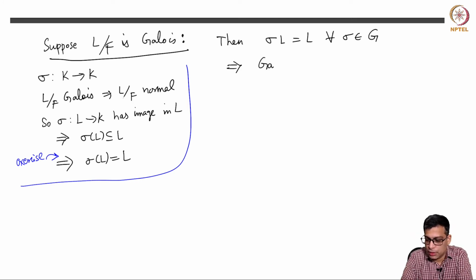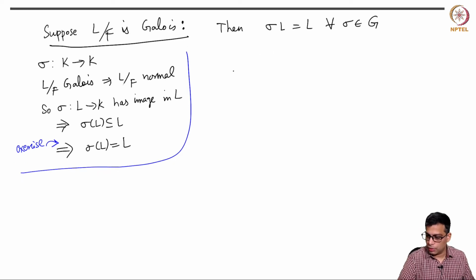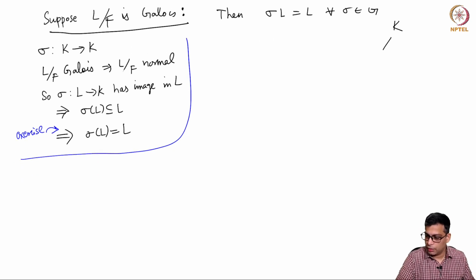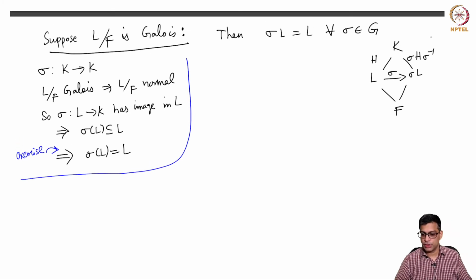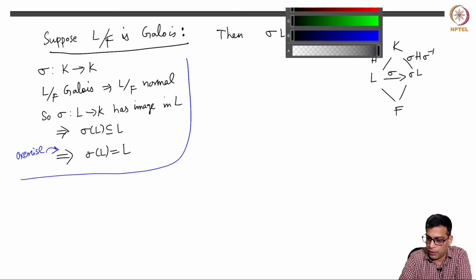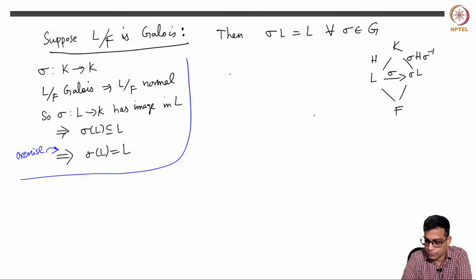But this means, so in the picture that I had earlier, which I will write here, K, L, sigma L, F. So if the Galois group here is H, the Galois group here is sigma H sigma inverse. So if these are actually equal, then Galois of K over L is equal to Galois K over sigma L, because they are the same fields.